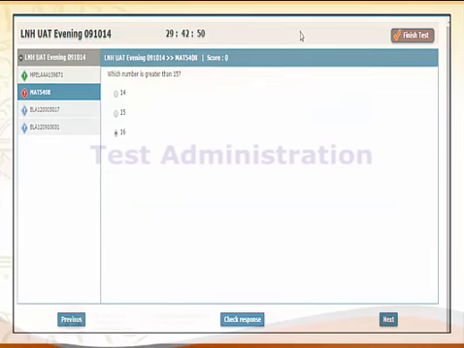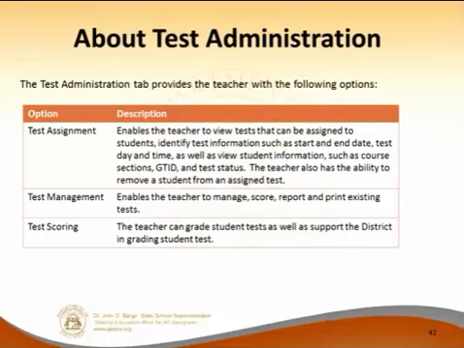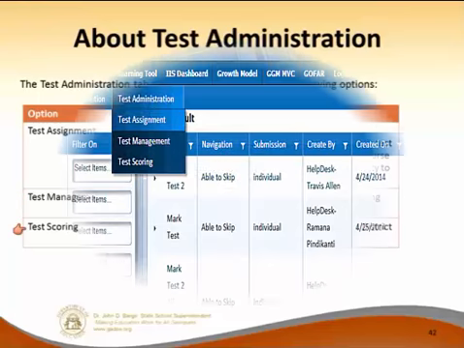Now, once your test is built, the next thing that you need to do is actually administer the test to somebody. So the Test Administration tab provides the teacher with the following options: 1, the test assignment, the test management, and the test scoring.